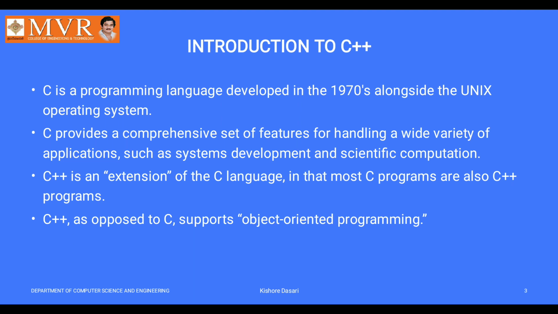Next point: C++, as opposed to C, supports object oriented features. The main feature added in C++ is object oriented programming, which is the title of our course, Object Oriented Programming through C++.